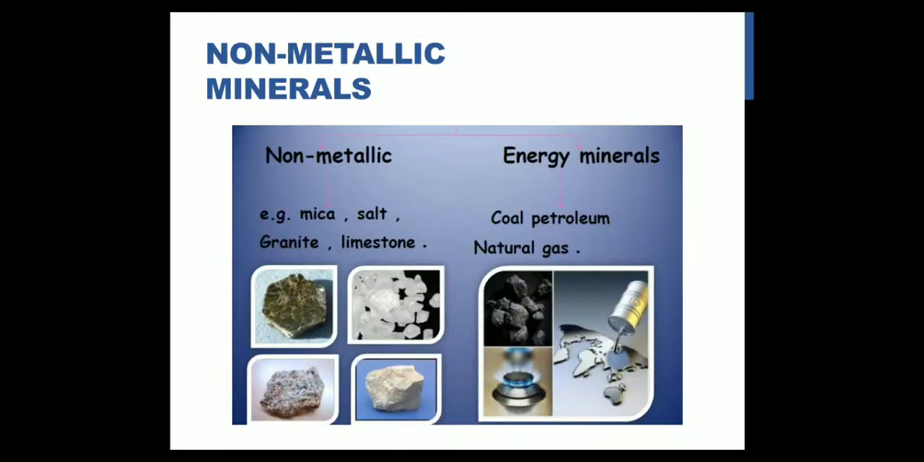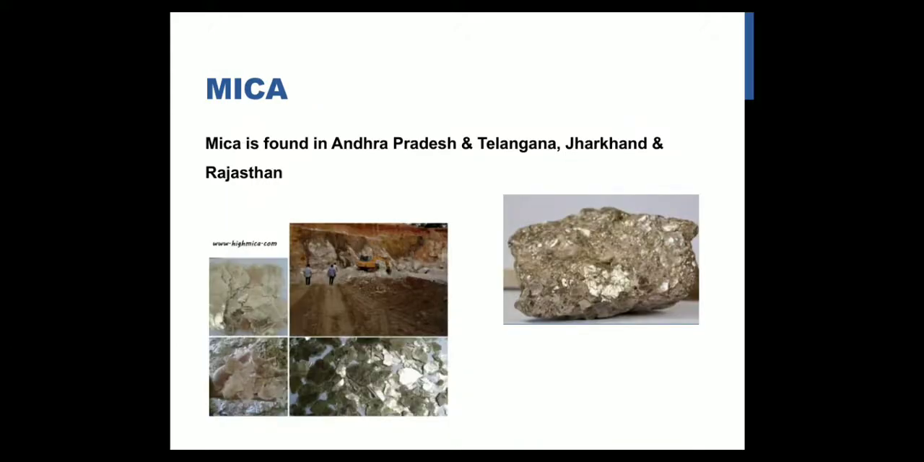And now comes non-metallic. Non-metallic are mostly mica, salt, granite, limestone, coal, petroleum. All these come under non-metallic mineral resources. First comes mica. Mica is mostly found in Andhra Pradesh, Telangana, Jharkhand and Rajasthan.